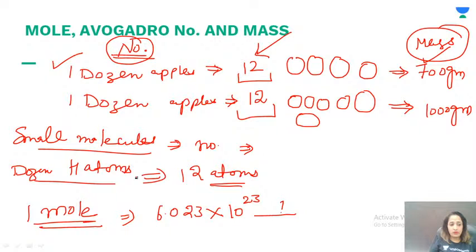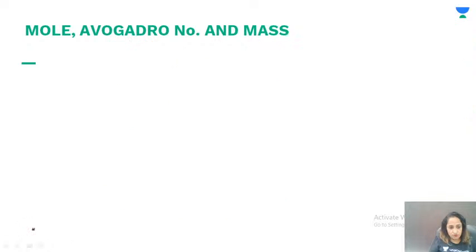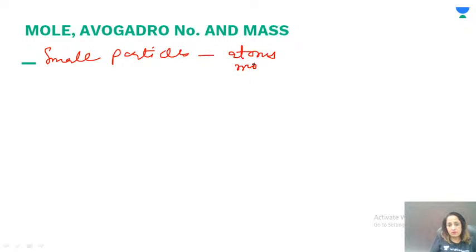Alright. Now here is the beauty. So let me erase this whole thing. In large objects, the number does not have any relationship to the mass. But in small particles, what we call atoms or molecules, there is a relationship.